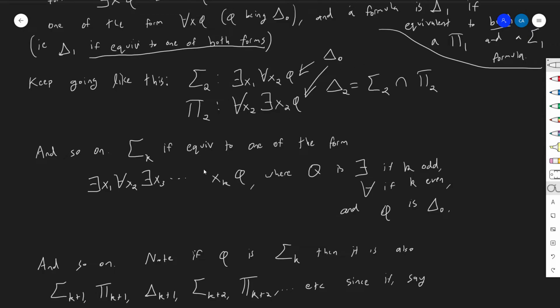I like to have there exists as a bookend. If I'm going to have one here, might as well have one here. So let's just make it look like this: k many alternations starting with a there exists quantifier. That's what it means to be sigma k as a formula.